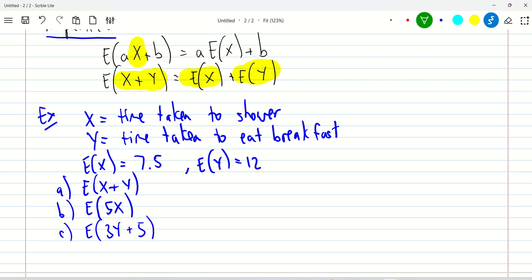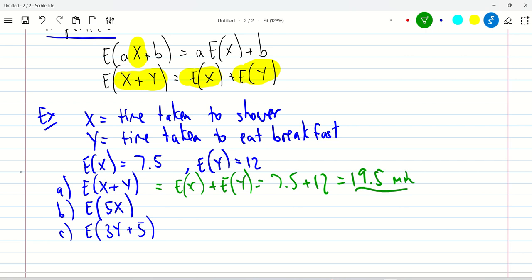So part A there, it wants us to find the expected value of X plus Y. And so that's just equal to E of X plus E of Y. And you'll see why this makes sense now. So it's just 7.5 plus 12, which is 19.5 minutes. Okay, I didn't say minutes, but you get the idea. I could say up here, minutes, etc.